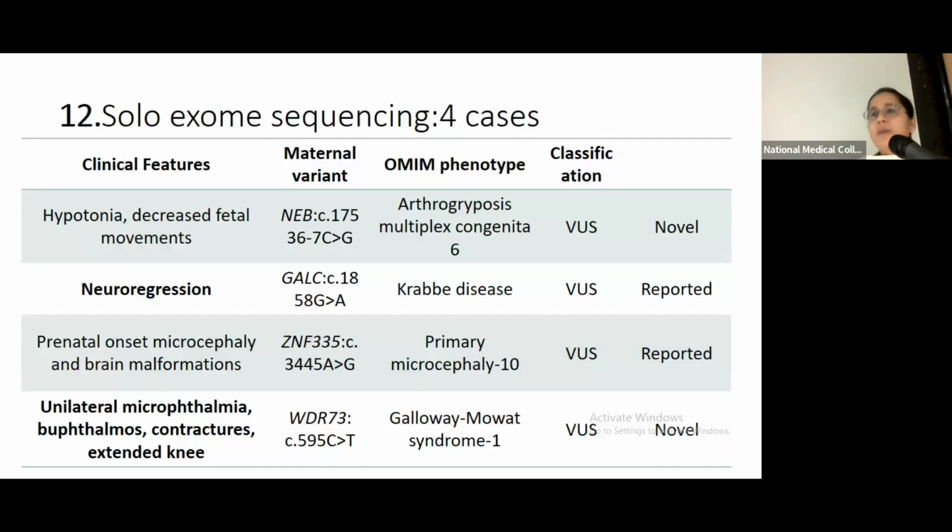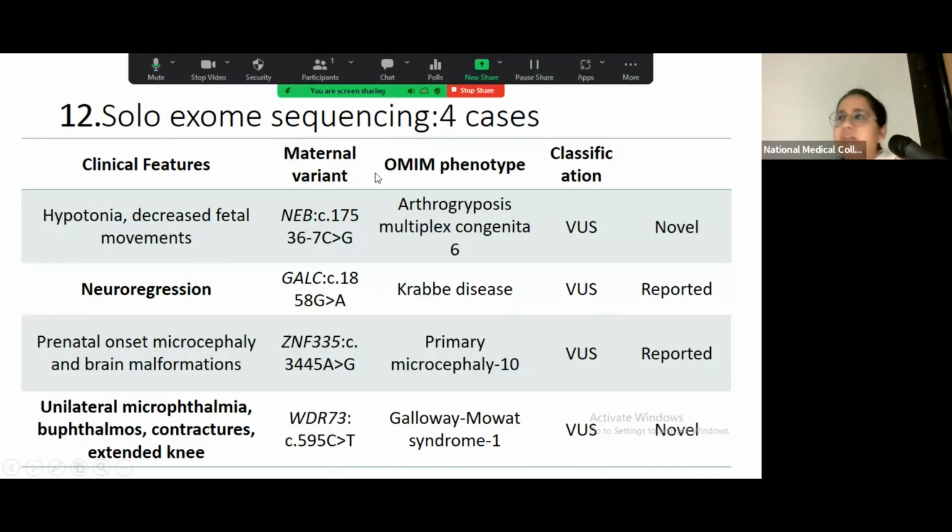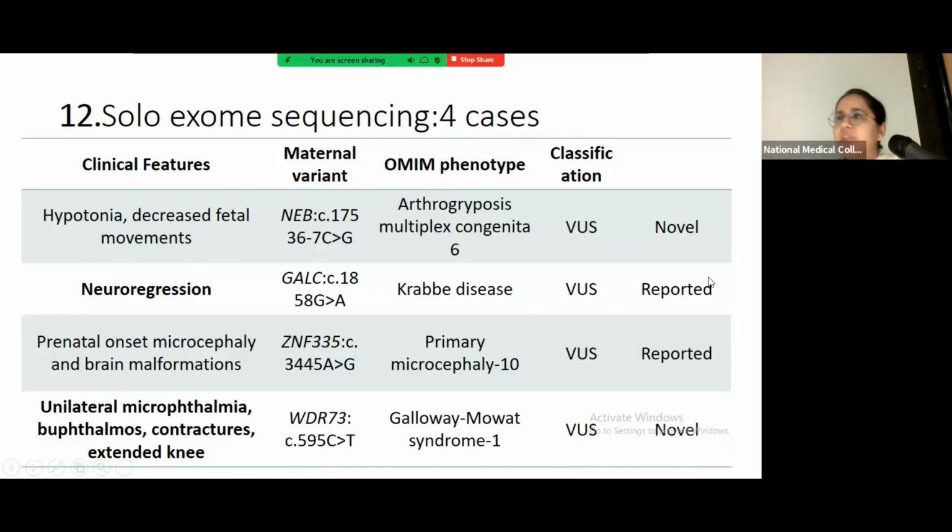Then a main reason for VUS in our study was solo exome sequencing, in which the male partner did not undergo testing. So in 4 such cases, the maternal variant that we found was actually matching with the clinical features in the proband, but many of them were known and many were reported novel, and they were classified as VUS.